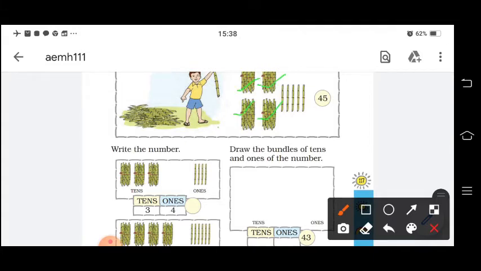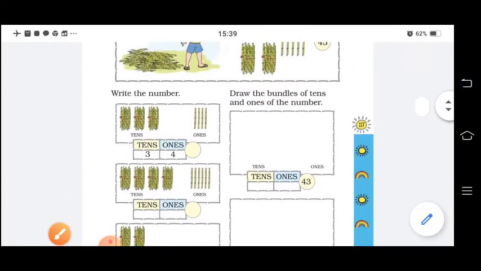Here you observe, this is 1 ten, 2 tens, 3 tens, 4 tens. So it is 4 tens. 4 tens means 40. Extra ones, how many? 1, 2, 3, 4, 5. So 5 ones. So 40 plus 5, that is 45. Similarly, you can make it this way, all of these.